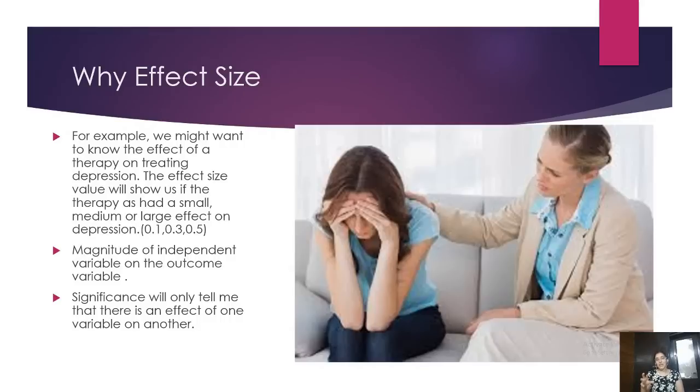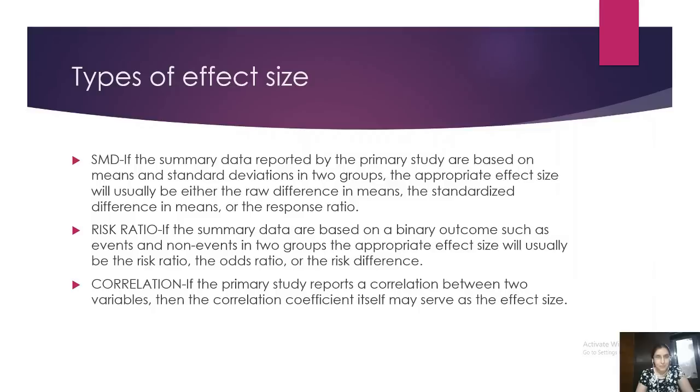Had it been a p-value of those 31 papers, I think they would have said yes, it is significant, therapy and depression, significant relation. But the size of how significant it is can be found out only through finding out effect size.